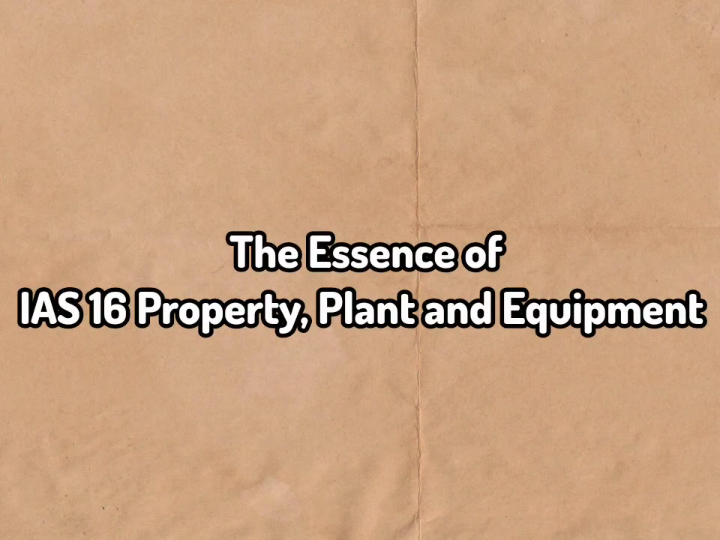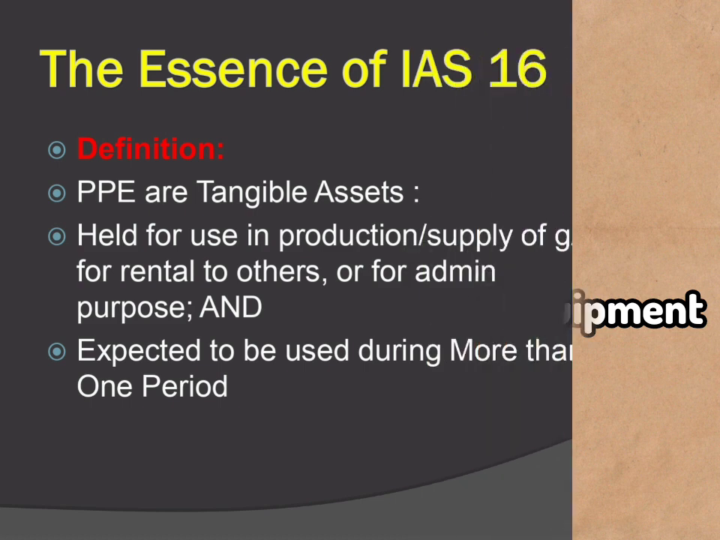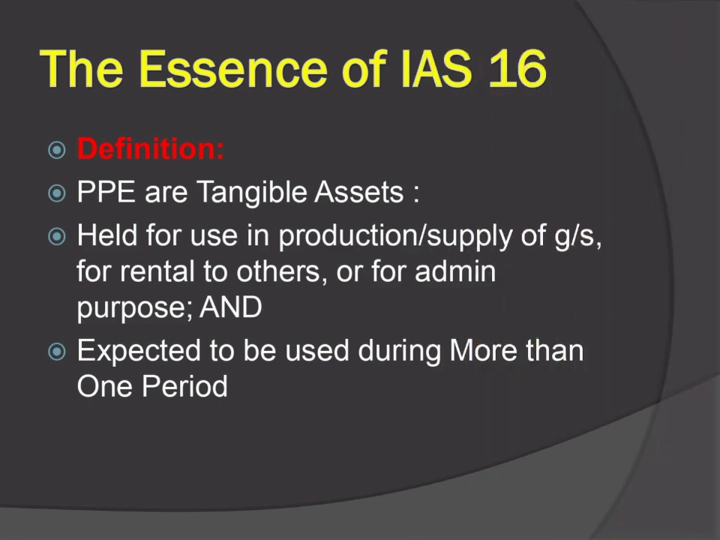The essence of IAS 16 Property, Plant and Equipment. PPE are tangible assets which are held by the entity for use in production or supply of goods or services, for rental to others, or for administrative purposes, and expected to be used during more than one period.